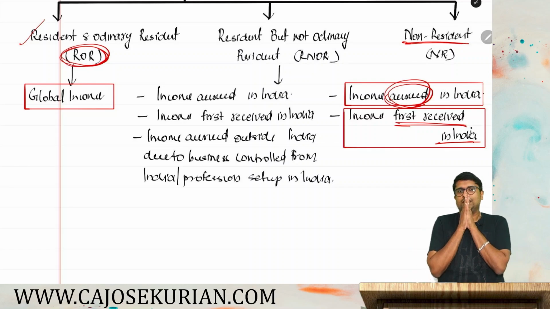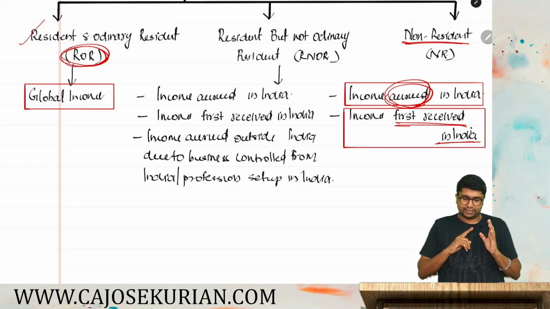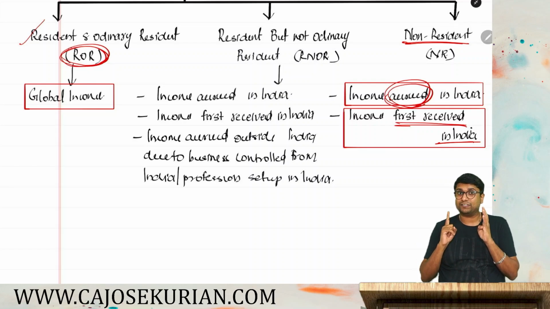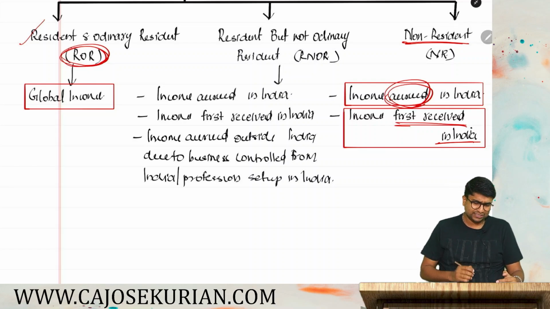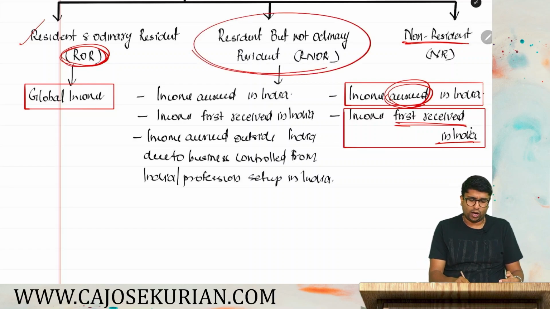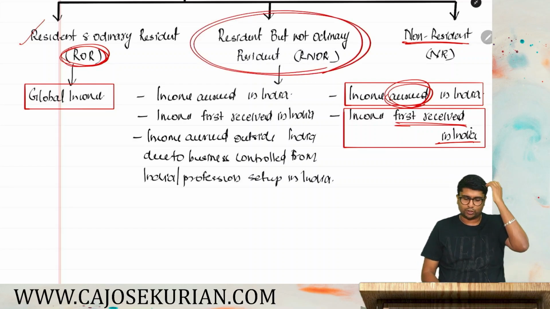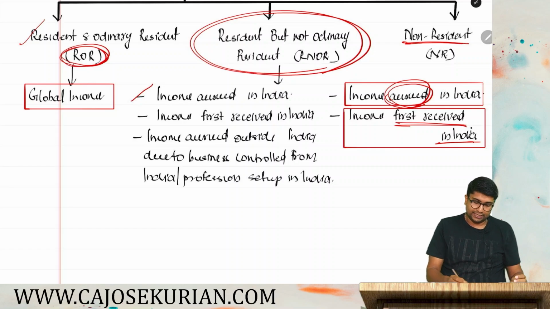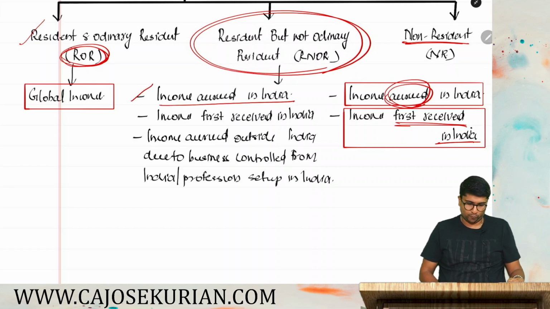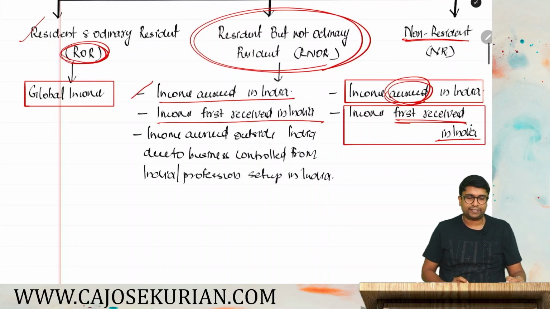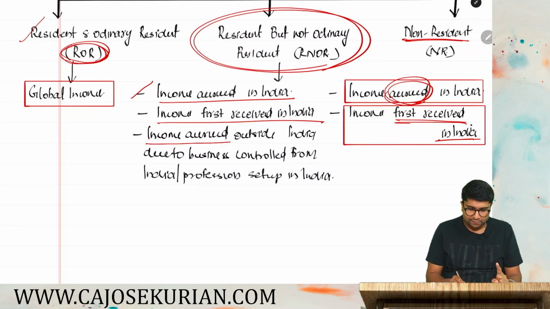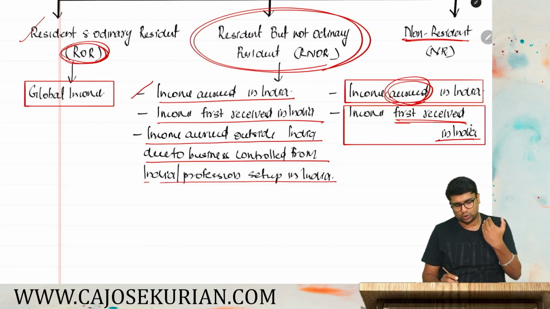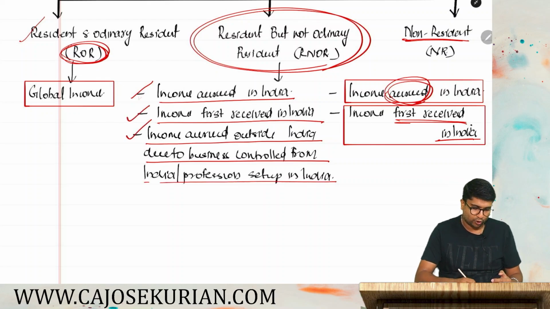So, non-resident, very simple, either income have to be accrued in India or it have to be first received in India. Then what is the third one? RNOR. You are a resident but not ordinary resident. First one, income accrued in India will form part of the scope of total income. First received in India also will form part of the scope of total income. And one more thing is there. Income accrued outside India due to business control from India or profession set up in India also will form part of the scope of total income.